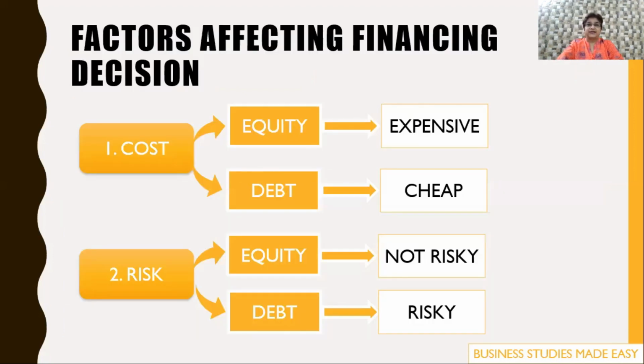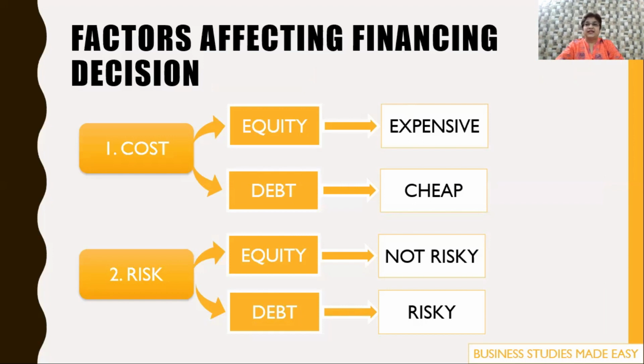Now, let's do the factors affecting the financing decision. The first and the foremost factor is the cost. As we know that equity is quite expensive, so if cost is the criteria, then the finance manager will go in for debt because debt is definitely cheaper.